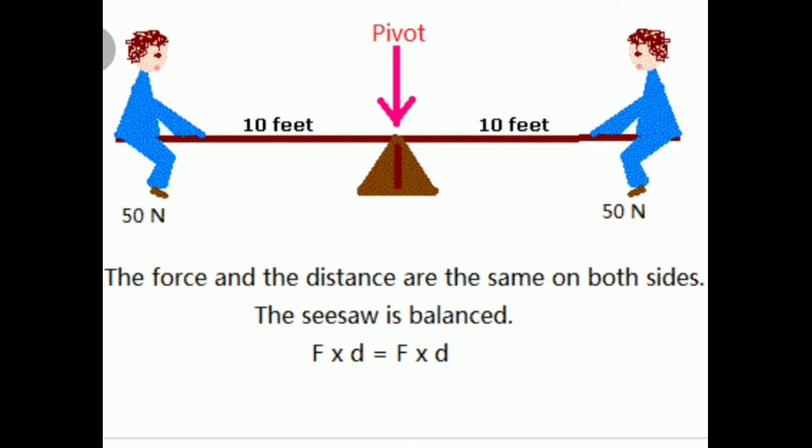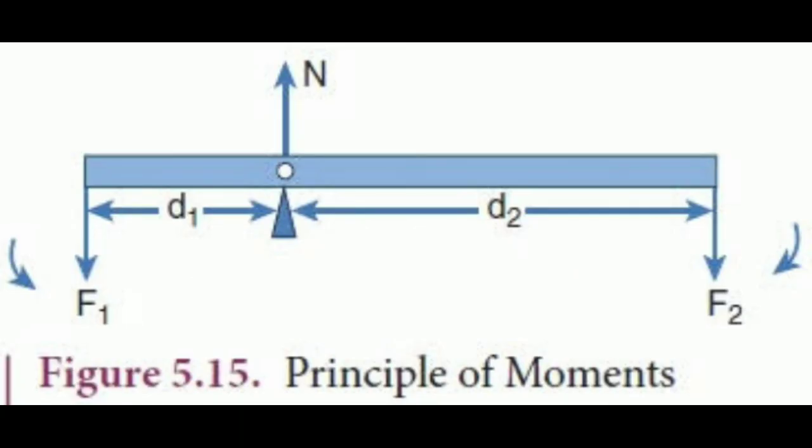Next one, steering wheel. A small steering wheel enables you to maneuver a car easily by transferring a torque to the wheels with less effort. With the steering wheel you can turn easily. That's all. Next one, gears. A gear is a circular wheel with teeth around its rim. This wheel helps to change the speed of rotation of a wheel by changing the torque and helps to transmit power.